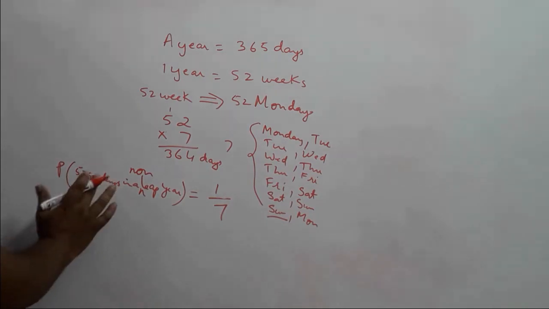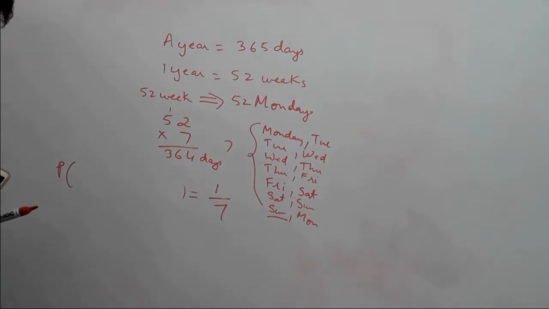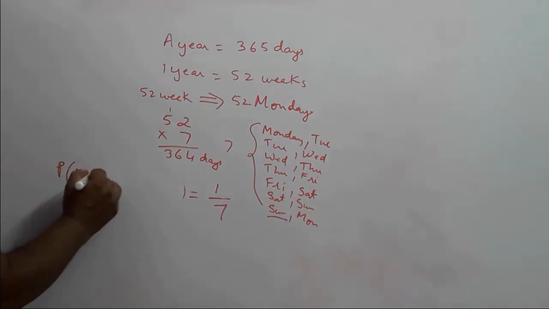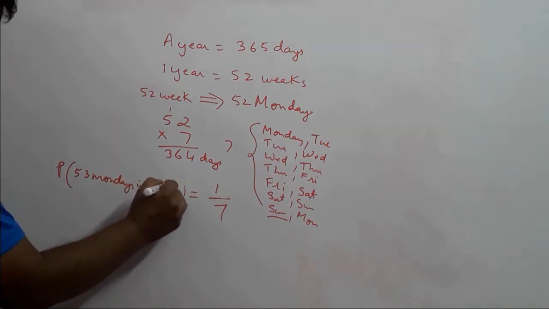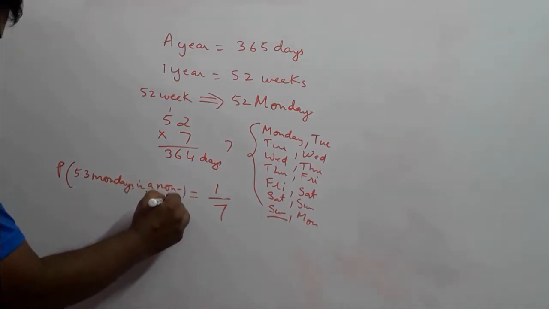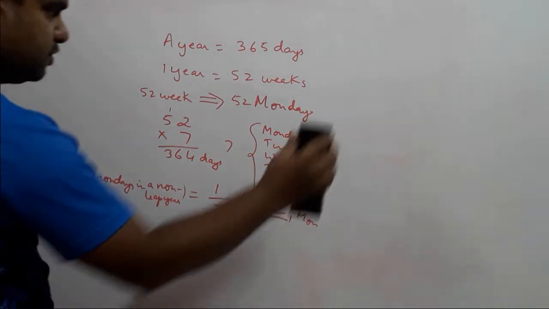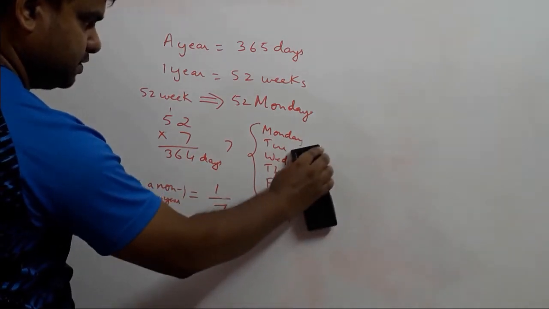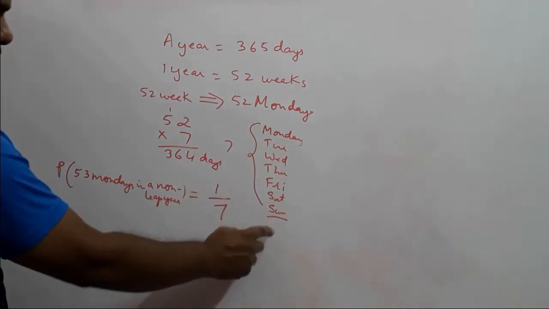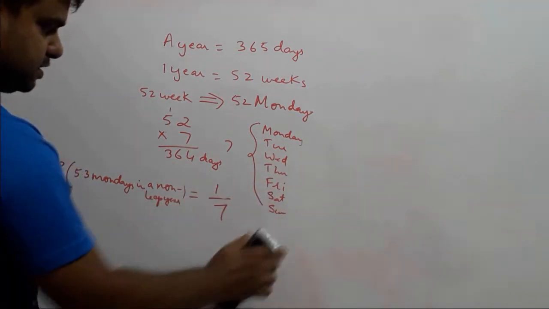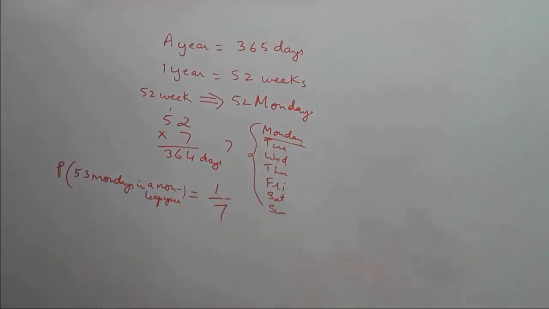The probability will be 1 upon 7, because there would be a total of 7 combinations possible, out of which we need, in this case, Monday. So it is 1 upon 7.